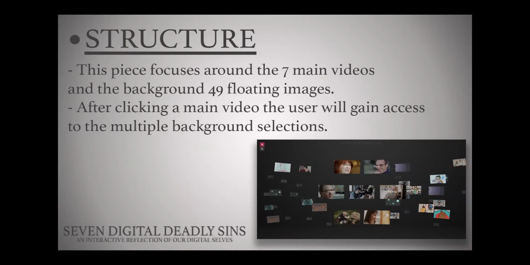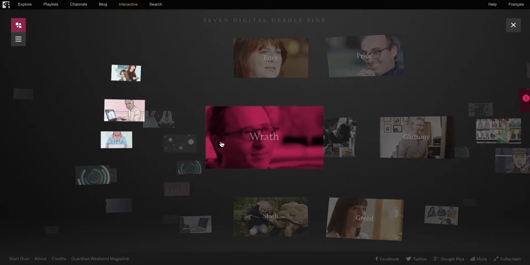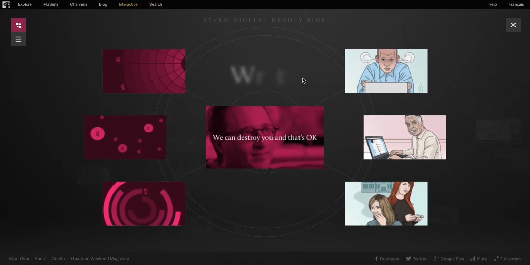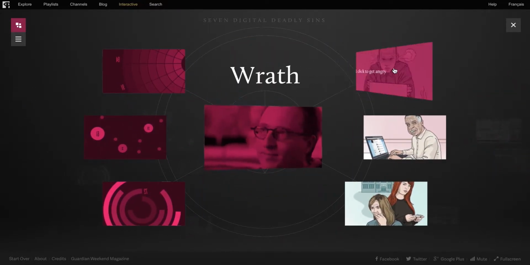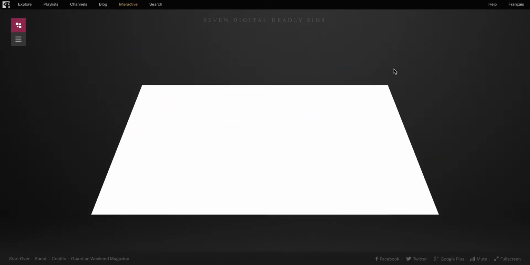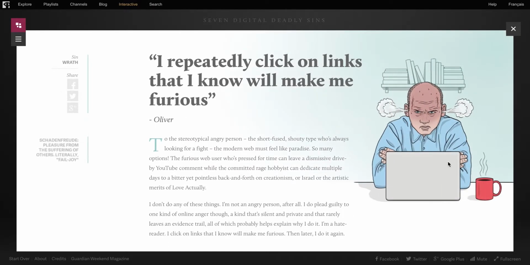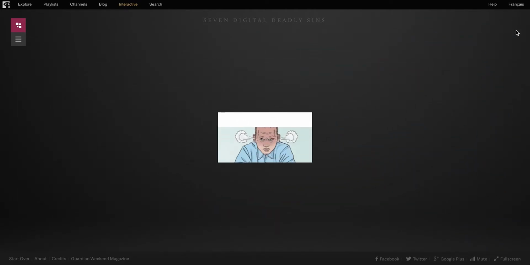The site begins with a brief mashup of the videos made for each sin, then fades into a floating grid of images. There are 49 floating images, all evenly categorized into one of the 7 digital sins. When an image or sin is selected, the other 6 images related to that sin come together to form a new circular grid. From there, those 7 displayed images related to a specific sin will lead the user either to a video, story, or poll. When the user is done with a sin, they can close out and return to the grid. Every path the user can take is similar, as each sin has 1 video, 3 stories, and 3 poll questions.